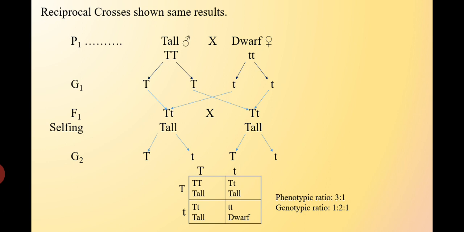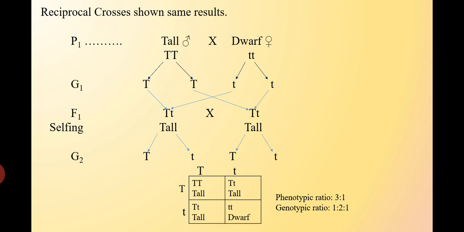When these two plants are crossed, they produce the F1 progenies, and all F1 progenies were tall plants, but those tall plants were heterozygous. That means they contain capital T, small t. So to check whether these are homozygous or heterozygous, selfing is allowed.